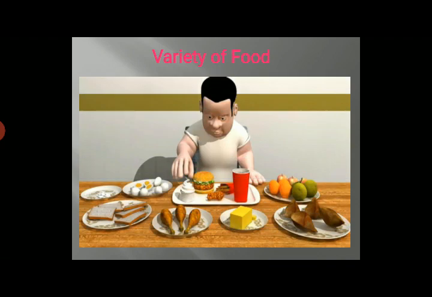Here on this table in front of that person, you can see different types of food items kept, like bread, boiled egg, chicken, samosa, fruits, cold drinks, burger, ice cream, etc. These different types of food items are not taken by everyone. Some like one particular kind of food, some others like some other type of food. In our India, a variety of food is available.